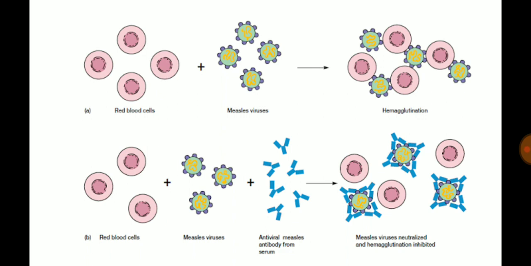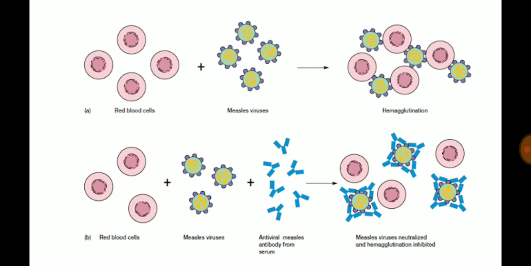This means that the serum has the antibody for this particular virus. So the HI test is one of the most popular and well-used tests for viruses, but it is only for those viruses which have the property of showing hemagglutination.